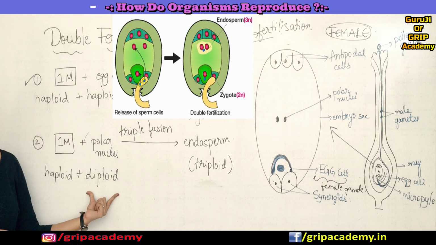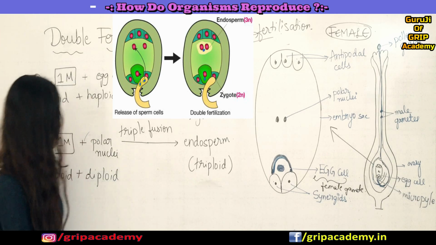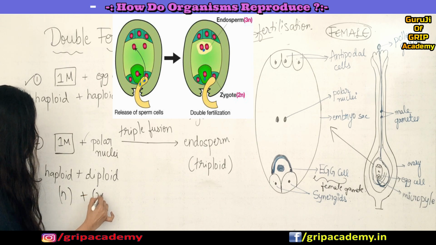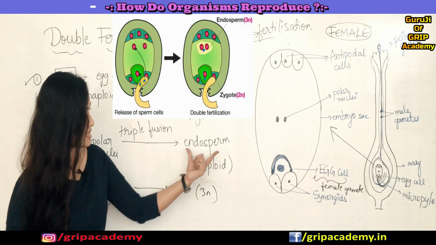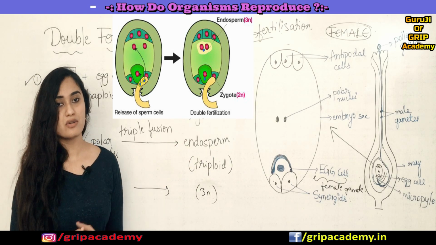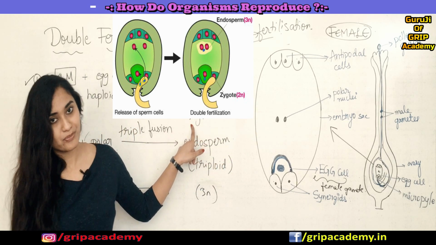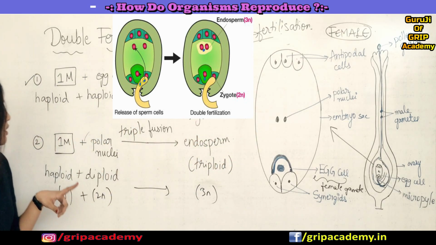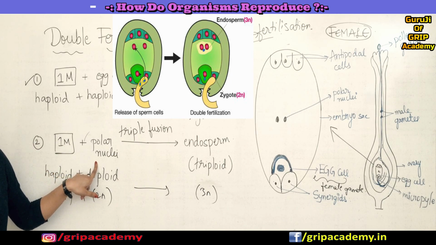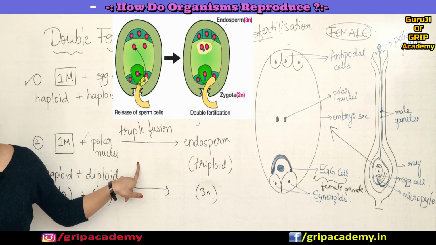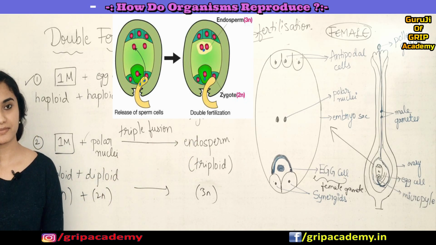So it is diploid. So when haploid and diploid combine, it forms a triploid, like n plus 2n gives rise to 3n, which is triploid in nature, and this is nothing but the endosperm. This endosperm forms a nutritive medium for the growing embryo. This process of fusion of one male gamete with the polar nuclei is called triple fusion, which leads to the formation of the endosperm.